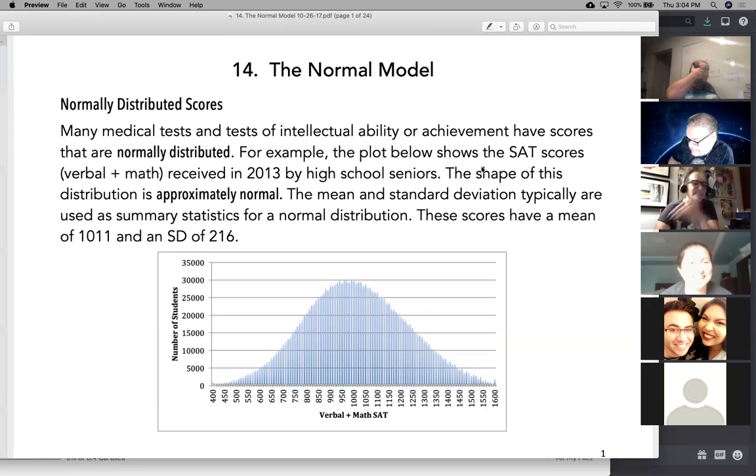Okay, so chapter 14, the normal model. The normal model is extremely important. The normal model deals with distributions that are bell curved. These things come up all over the place in nature and in life. Pretty much most, but many, natural processes are normal shaped. So very, very important.